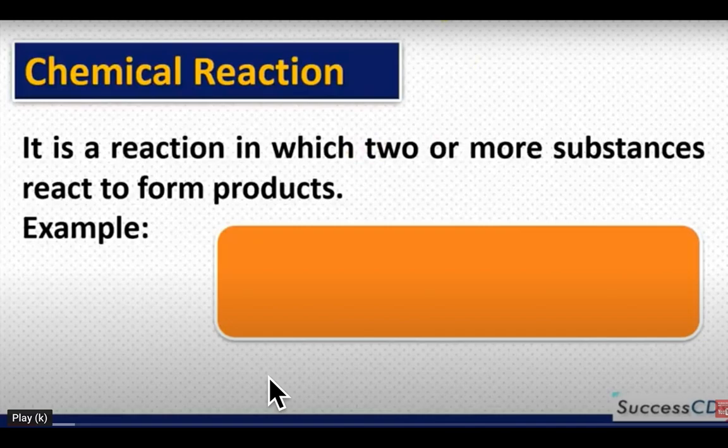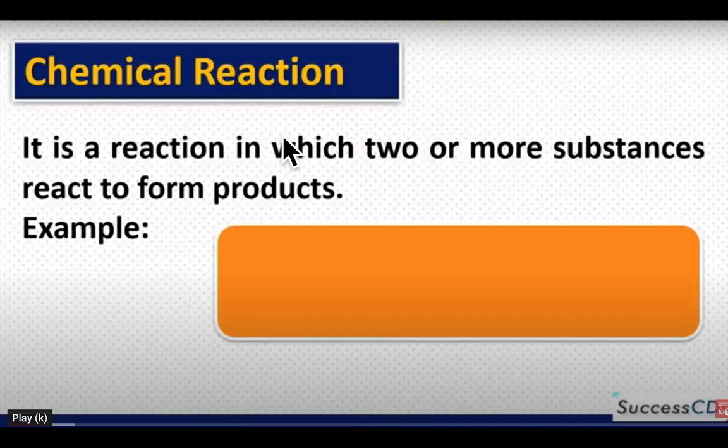In the previous chapter we discussed the physical properties of matter. Now in this we are going to discuss chemical properties, and how chemical change takes place. That is known as chemical reaction.